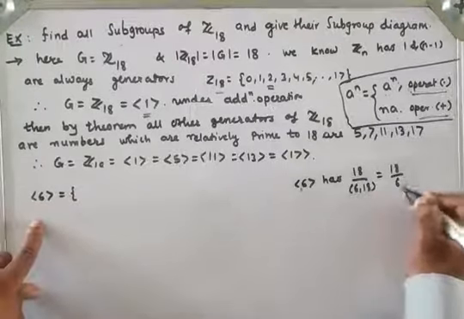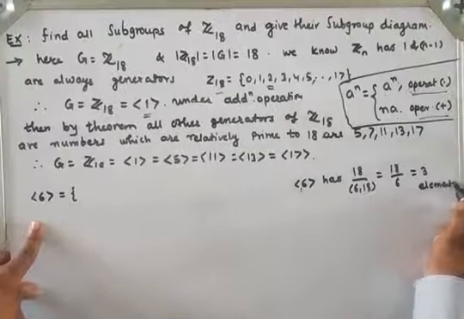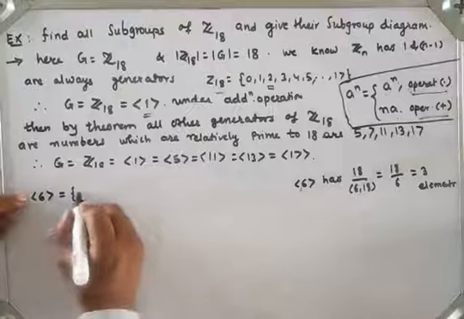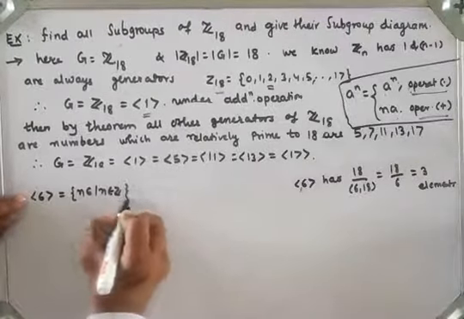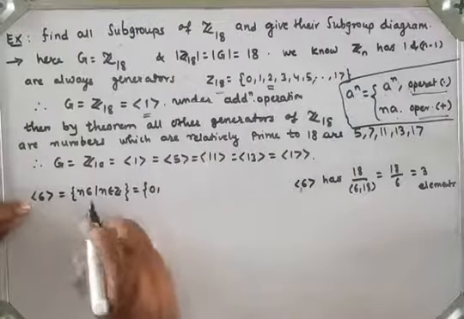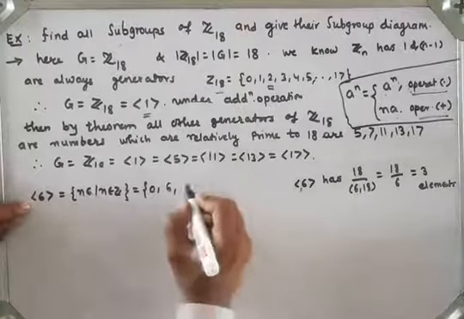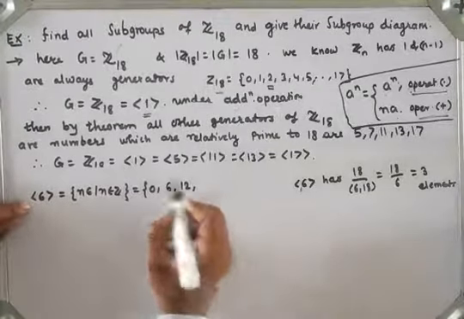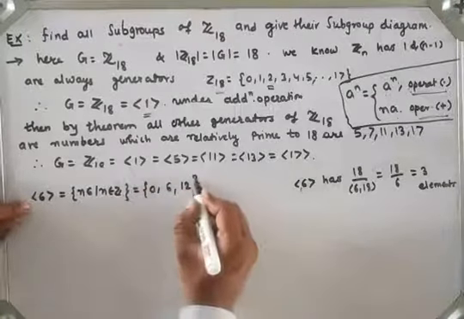So 18 upon 6 is 3 elements. The elements are n into 6, such that n belongs to the set of integers. So n equal to 0 gives 0, n equal to 1 gives 6, n equal to 2 gives 12, and n equal to 3 gives 18, 18 modulo 18 is 0. So it has only these 3 elements.